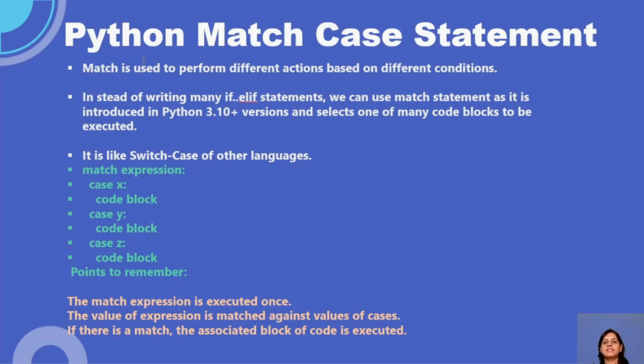Here we have match case, and usually we implement it where we have several choices. Instead of writing multiple if-else conditions for those choices, this is a best practice. So one example, guys, see this one: match expression. This is the syntax. Match expression puts a condition there. Then you have to write case.